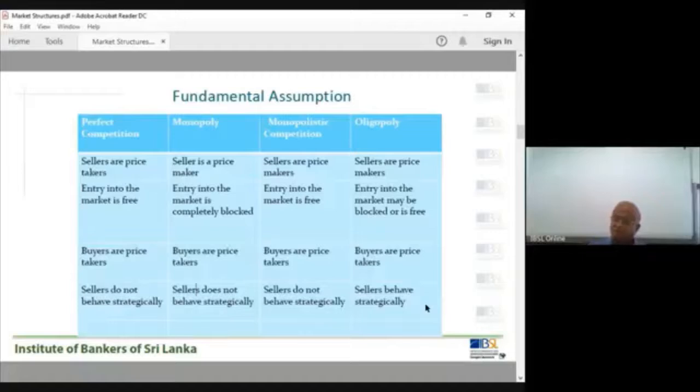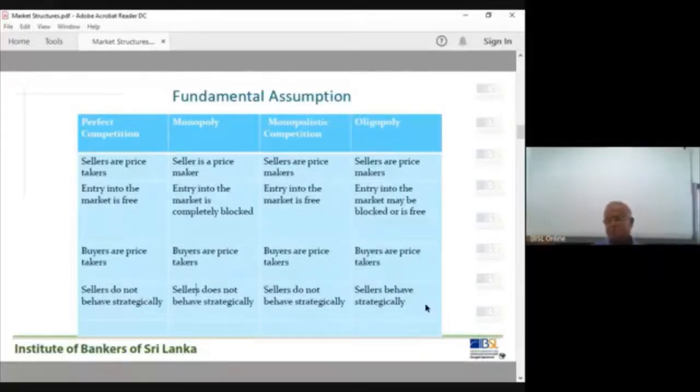Available fashions, available types, available models, and then you take the decision: okay, I will go for this one. This is the current fashion, the current model, so I will buy this one. That is strategic behavior. Some decisions you take independently. You don't care. You don't think of others.